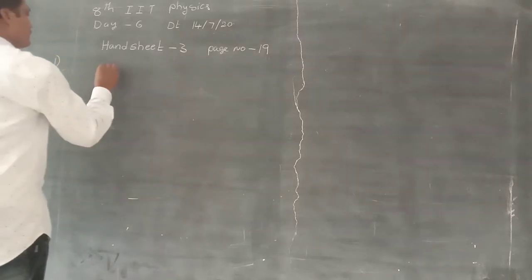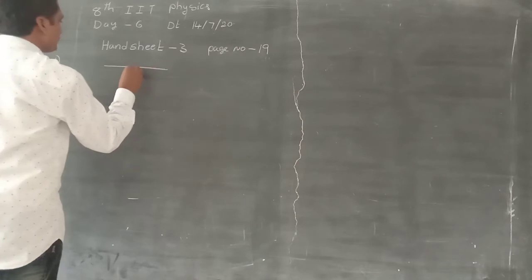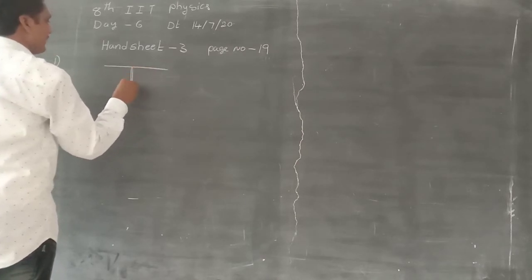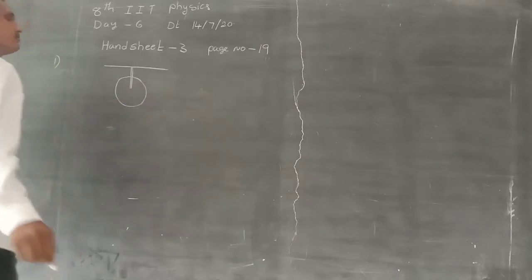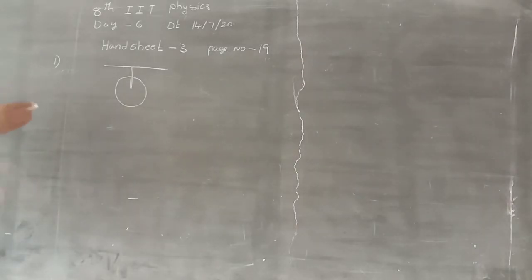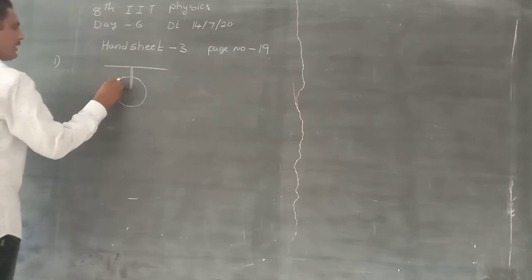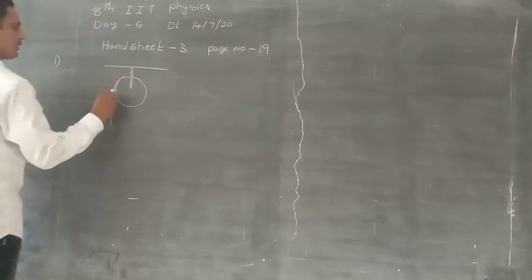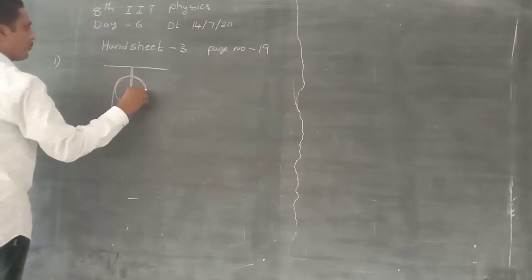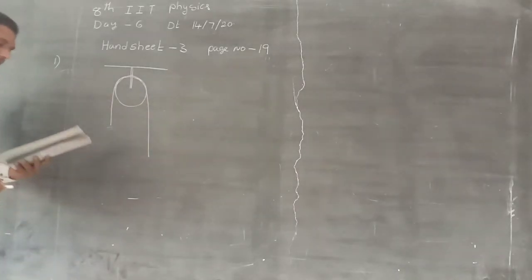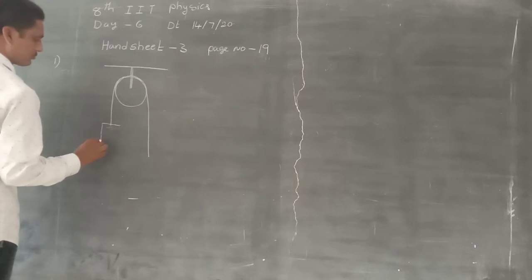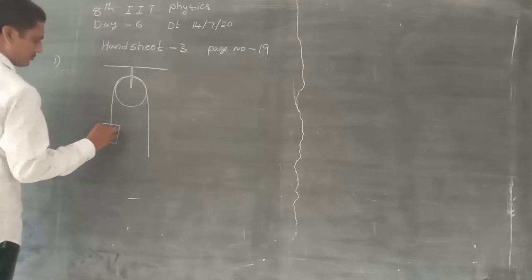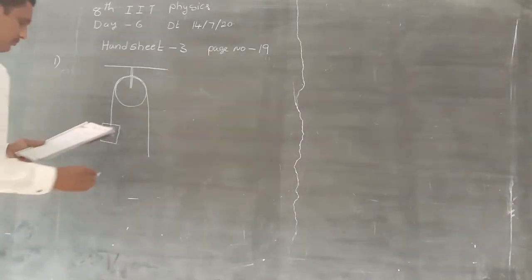Here, a system is given. This is the pulley. Through these pulleys, there are two bodies. Body 1, body 2.